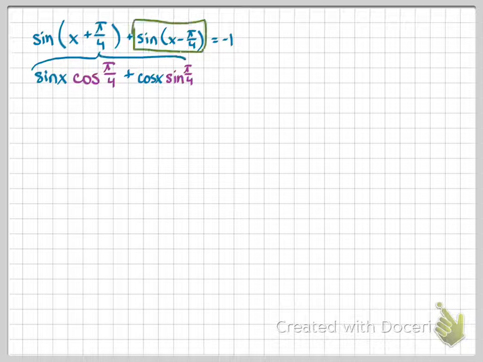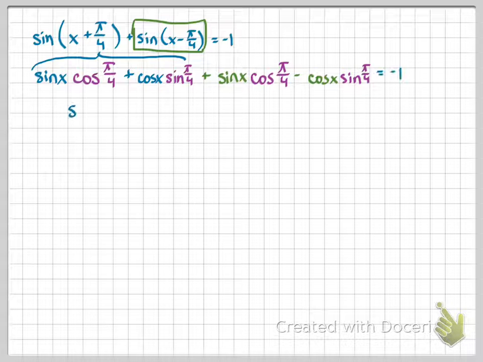Now, that just accounts for that first expression. I still need to apply a formula to the second expression. So the formula for sine of two things that are subtracted is going to net us sine of x times the cosine of pi fourths minus the cosine of x times the sine of pi fourths. And of course, this is all still equal to -1.